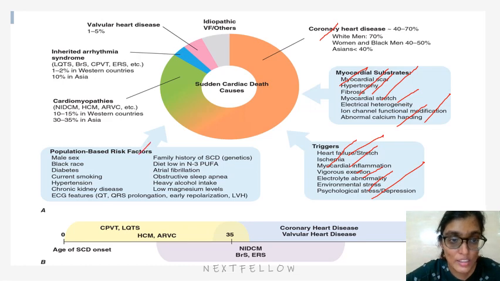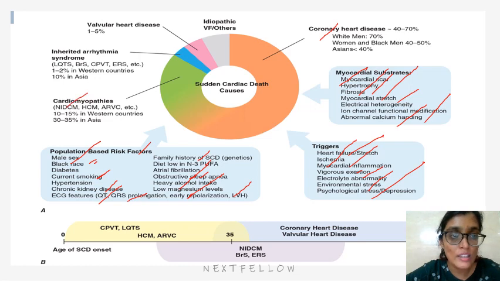Population-based risk factors are male sex, black race, diabetes, current smoking, hypertension, chronic kidney disease, ECG features of QT prolongation, QRS prolongation, early repolarization, and LVH. Also family history of sudden cardiac death, diet low in N3-PUFA (polyunsaturated fatty acids), atrial fibrillation, obstructive sleep apnea, heavy alcohol intake, and low magnesium levels.